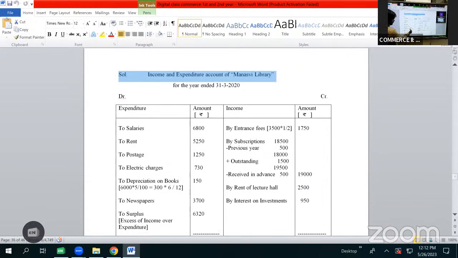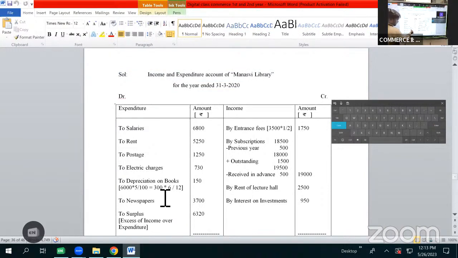To depreciation on books, here is the calculation 6,000 into 5 by 100. This is the rate of depreciation we are providing. So 300 is the depreciation amount which works out for the full 1 year. As we are using the books only for 6 months, we will be providing depreciation only for 6 months. So here is the calculation 6,000 into 5 by 100, which works out to be 300 into 6 by 12, which is 150.